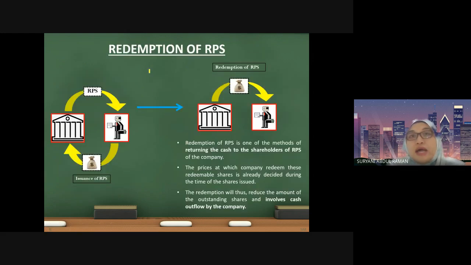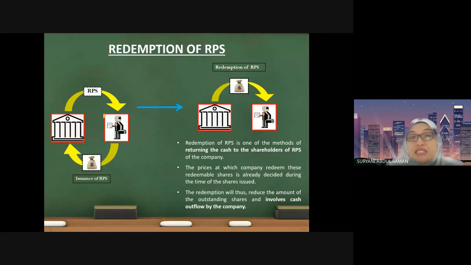Let us look at the process of redemption of redeemable preference shares. After we know what redeemable preference shares are, a type of shares but classified under liability in the statement of financial position due to the obligation for the company to redeem it in the future at a determinable amount, now let us look at the meaning of redemption.